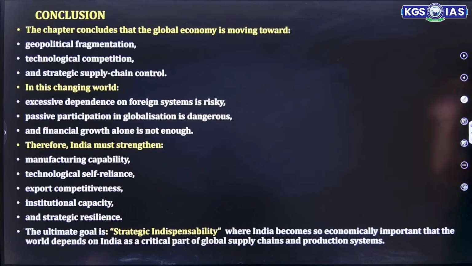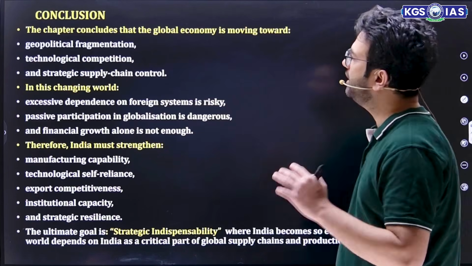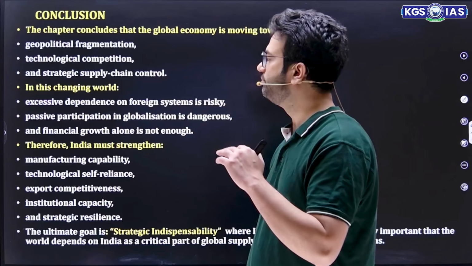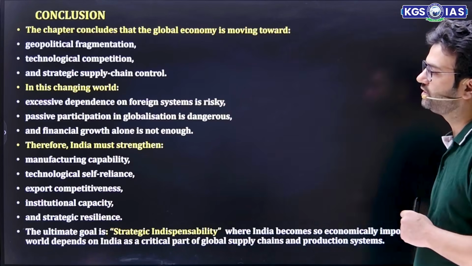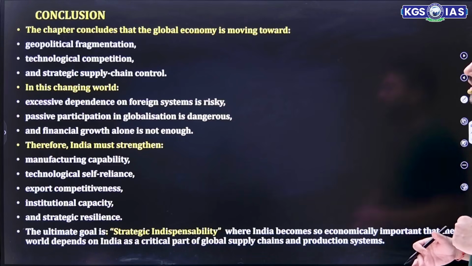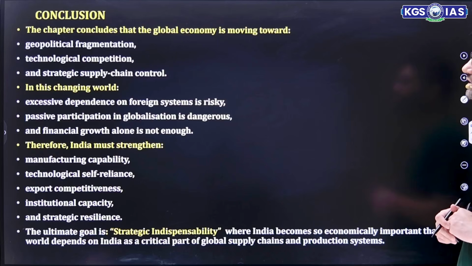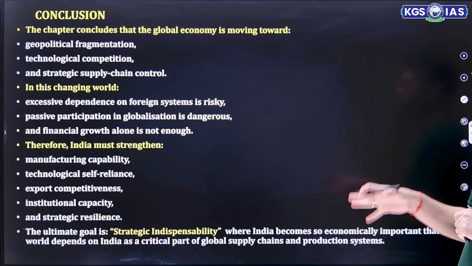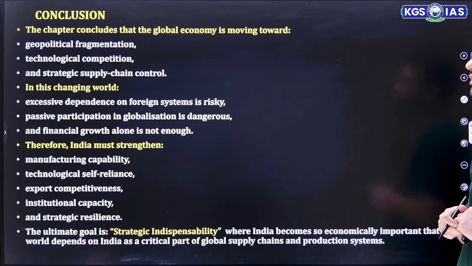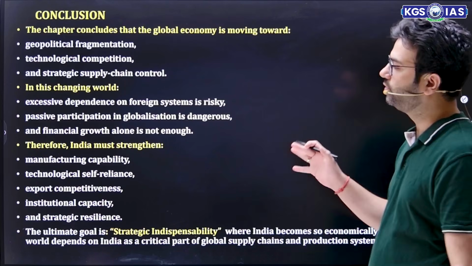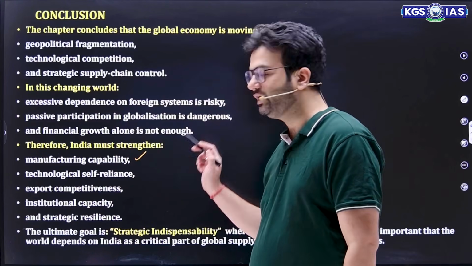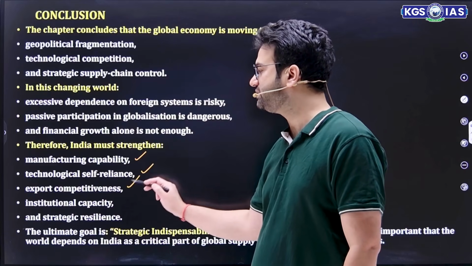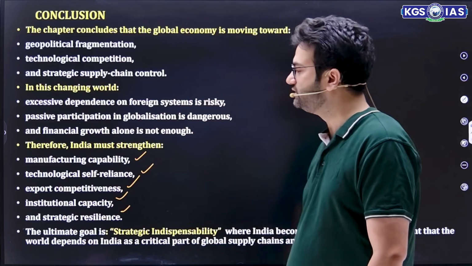So if we talk about the conclusion of this chapter, the global economy is now moving toward geopolitical fragmentation, technology competition and strategic supply chain control. So in this changing world, excessive dependence on foreign systems is risky. Passive participation in globalization is dangerous, and financial growth alone is not enough. So India should focus on increasing manufacturing capability, technological self-reliance, export competitiveness, institutional capacity, and strategic resilience.